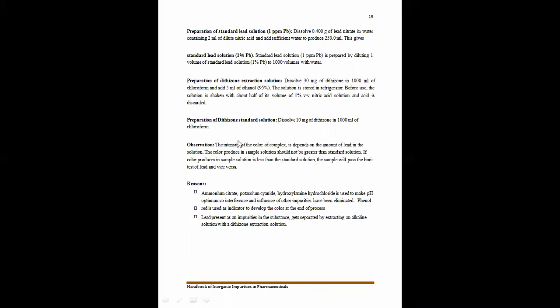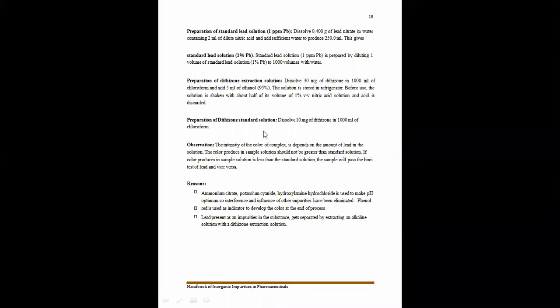Now what is the observation of this particular limit test of lead? The intensity of the color complex is dependent upon the amount of lead present in the solution. The red color of the lead dithizone complex that is produced depends totally upon how much lead is present in the pharmaceutical substance. So lead as an impurity will give the intensity of color.